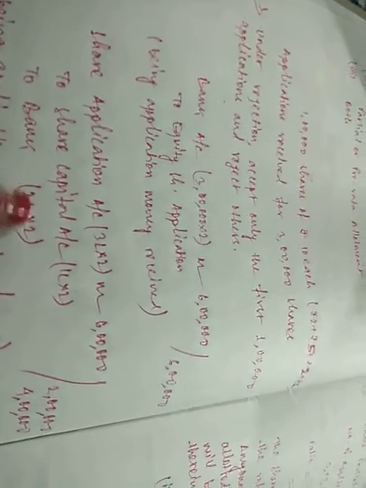So when you need to refund, you will have to make to bank account 2 lakh into 2, that is 4 lakh. So to share capital 2 lakh and to bank 4 lakh is the entry that you need to make in case of rejection. Rest all the entries regarding allotment, first call and final call will go similarly as it is going in any other question. So this was the case of rejection.